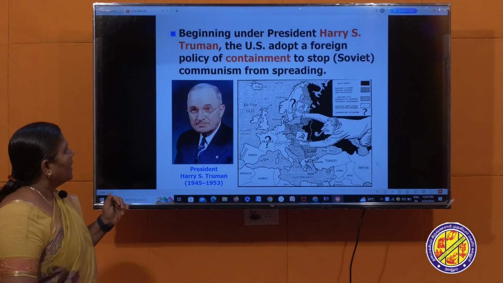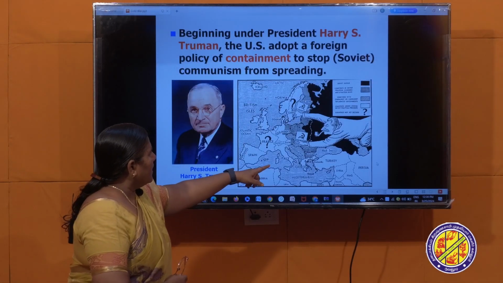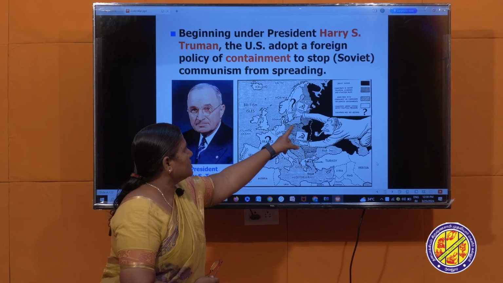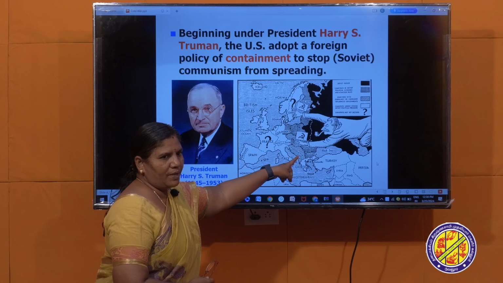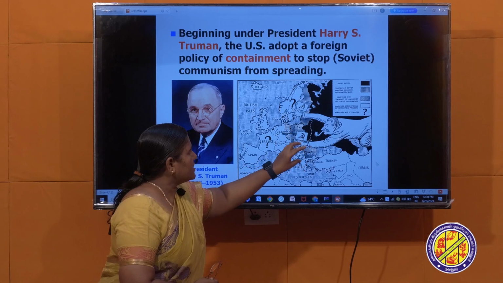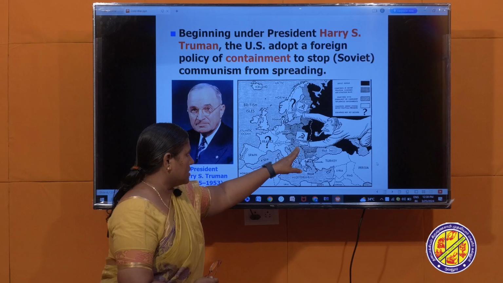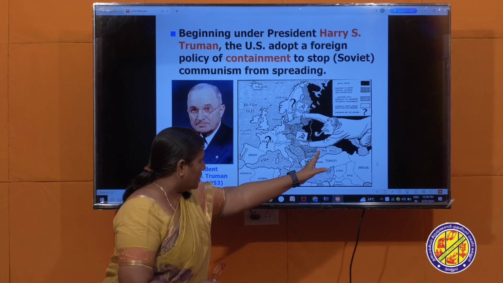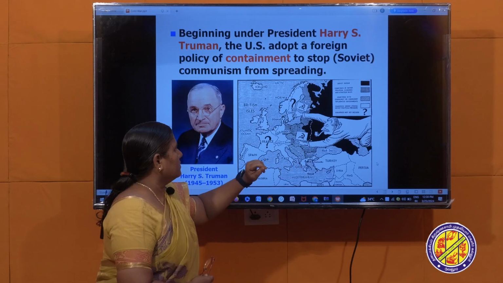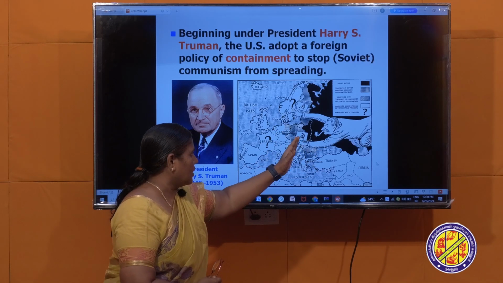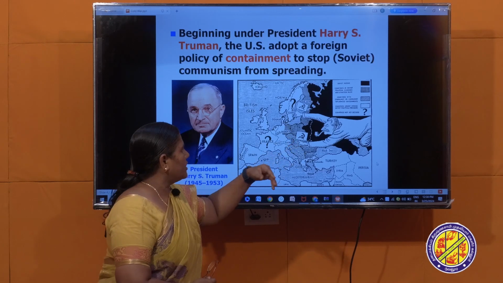Next, the map. This is Stalin. These were the Eastern European countries, and he wanted to follow the same communist ideology in these regions. That's why he wanted to bring all these East European countries under Russian, USSR control, that is the Union of Soviet Socialist control.